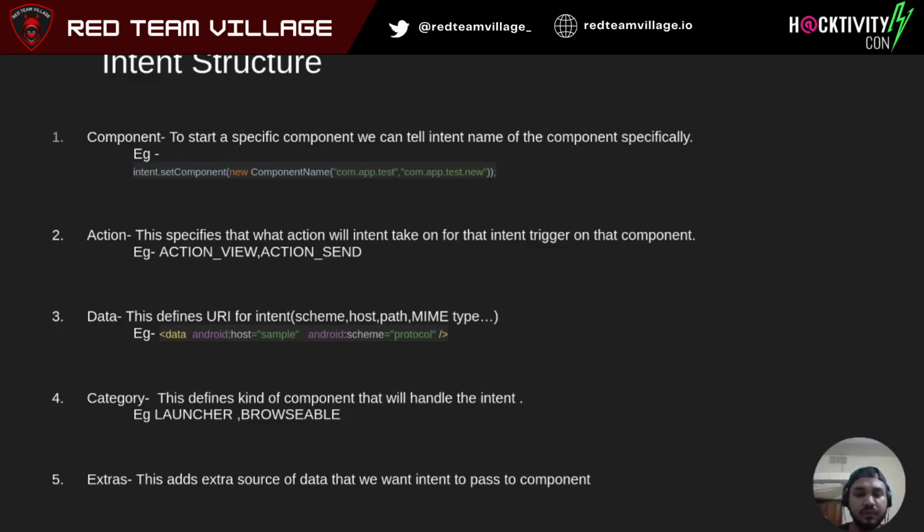Next is extras. Extras add extra information to your intent. Let's say you want to start an activity, you want to move to a new segment in an activity and you want to pass some data. Okay, hey activity, open this other activity and I want you to tell it this data is being transitioned to it. So in extras you can pass on that data. Let's see an example for this.